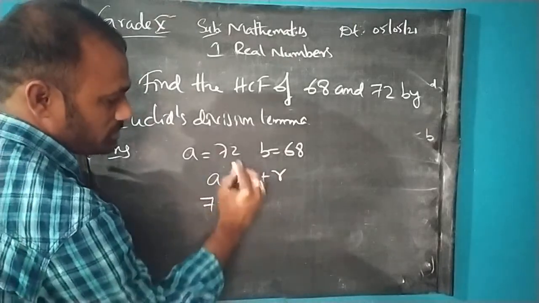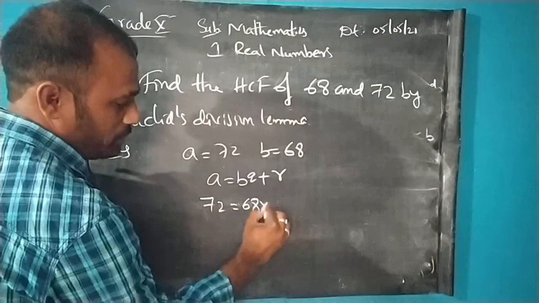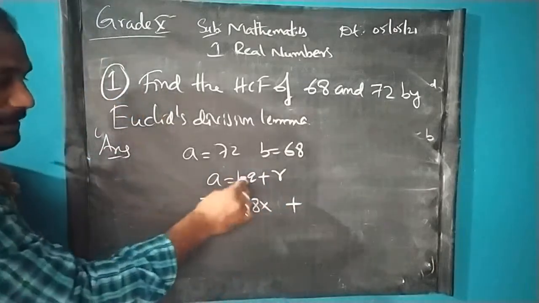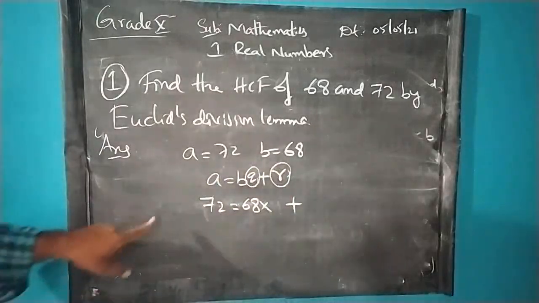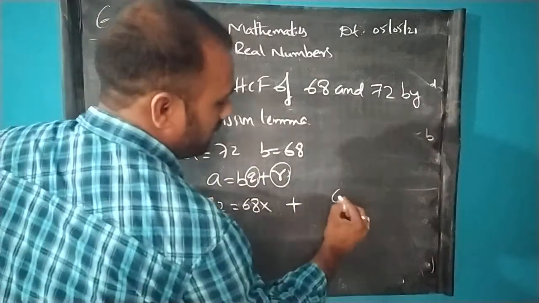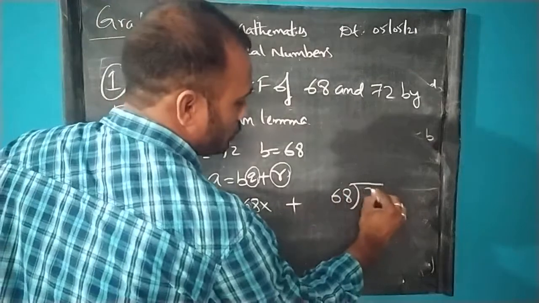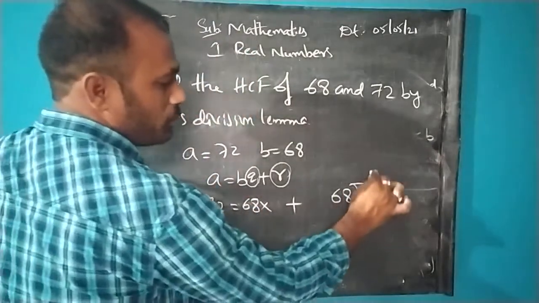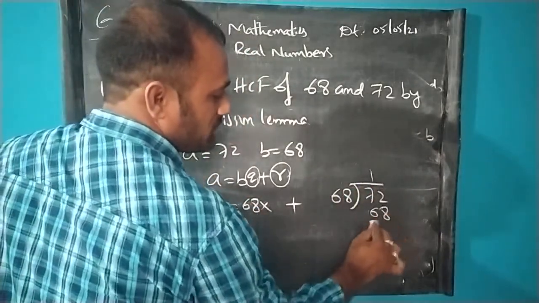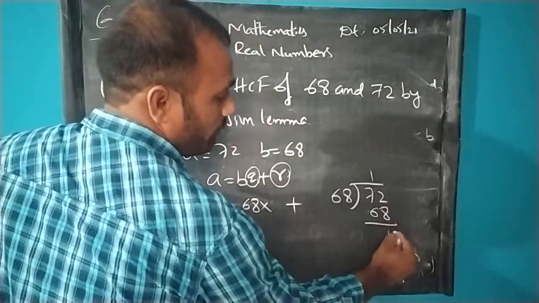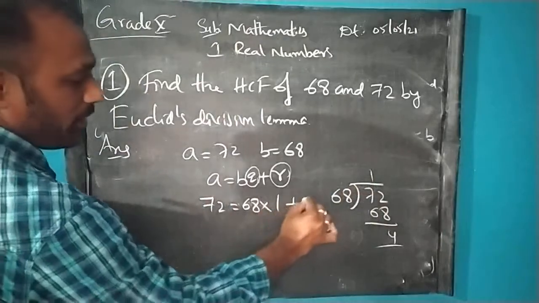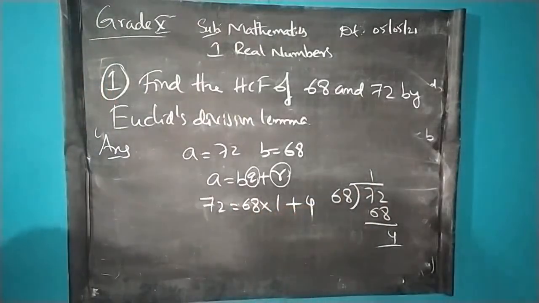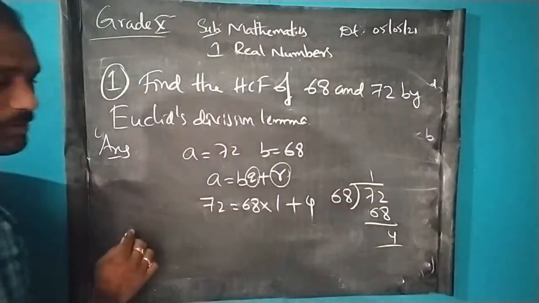72 is equal to 68 into something plus something. In place of this I write quotient, in place of this I write remainder. To get this answer, let me divide 72 by 68. In the 68 table, 72 will be there one time. 68 ones are 68, so here it will be 4. So the remainder is 4 and the quotient is 1. We can write here quotient 1 and remainder 4. So this is step 1.